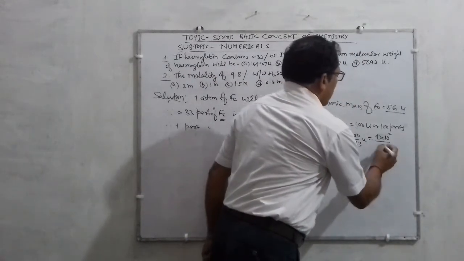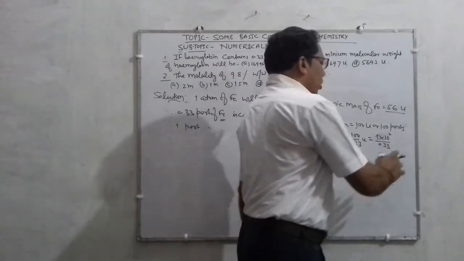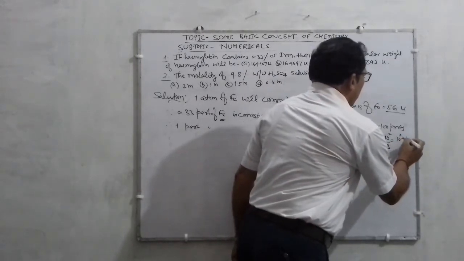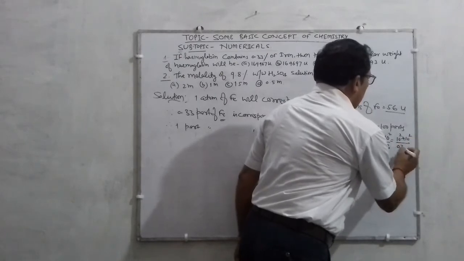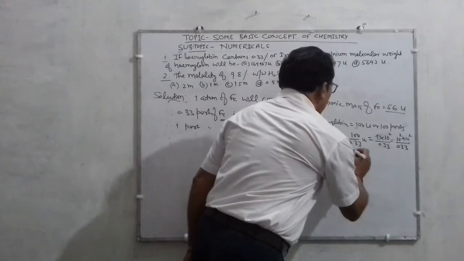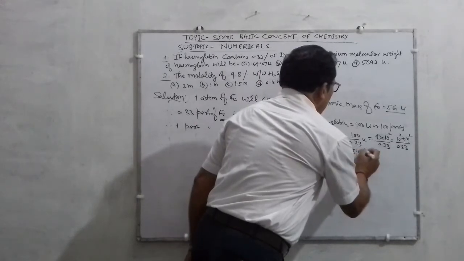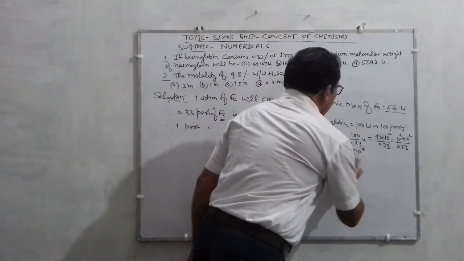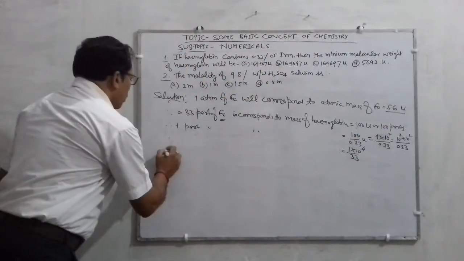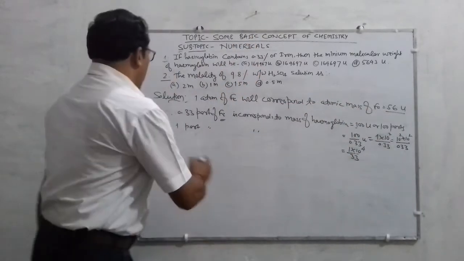Or if you remove the decimal, this can be written as 10 to the power 2 into 10 to the power 2 divided by 33. Is it, children? So that may be written as 1 into 10 to the power 4 divided by 33. Okay? So the atomic mass of iron is 56 parts.